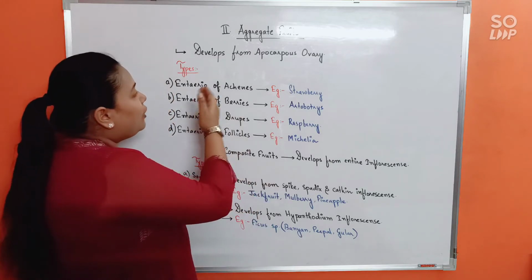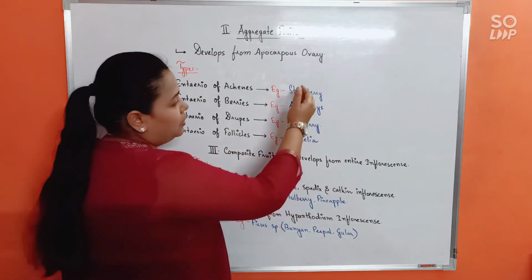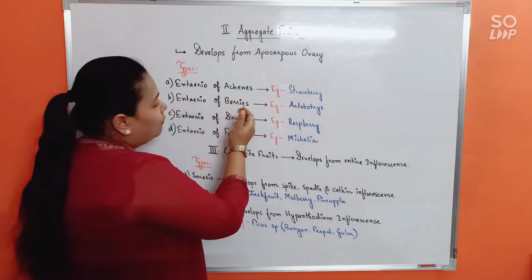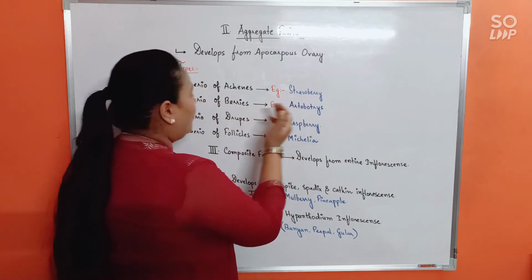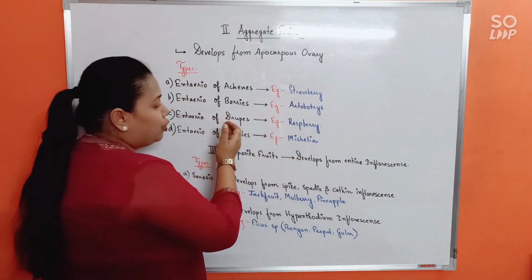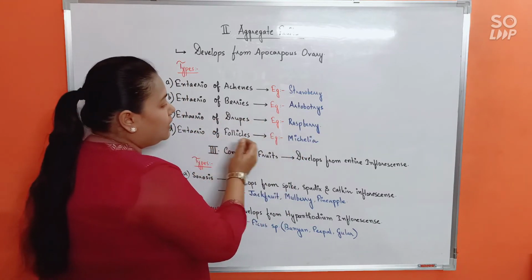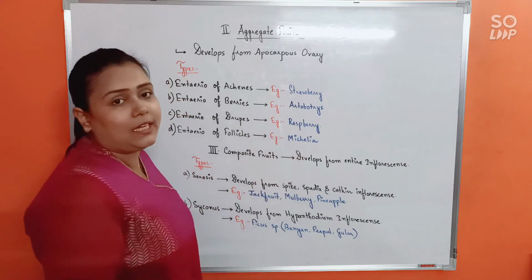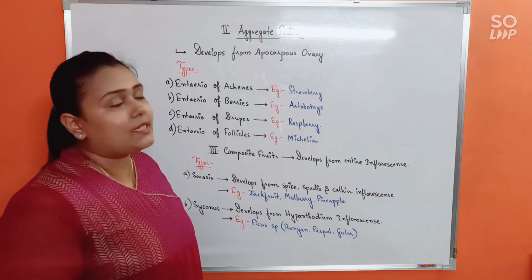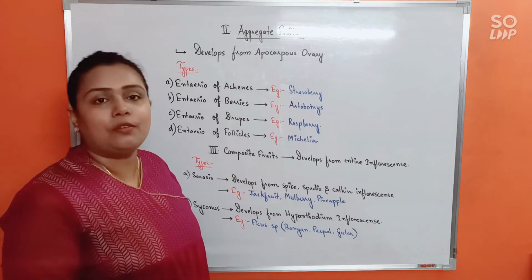Like etaerio of achenes, the example would be strawberry. Etaerio of berries, example would be Annona or Artabotrys. Etaerio of drupes, example would be raspberry, and etaerio of follicles, example would be Michelia. Again, I'm repeating, these examples are very important, try to remember them.